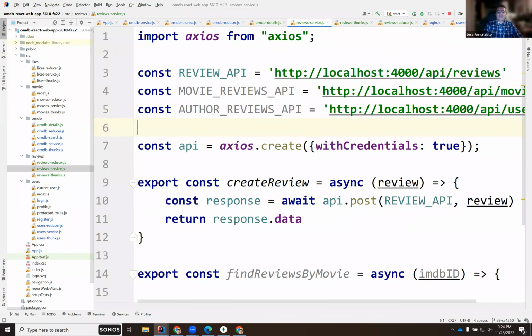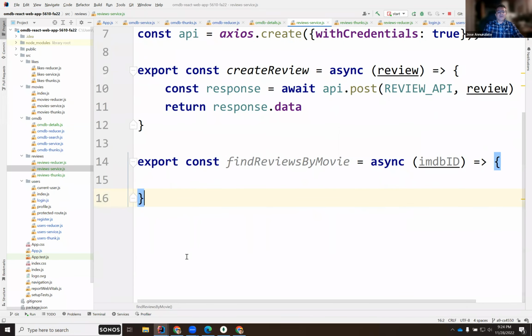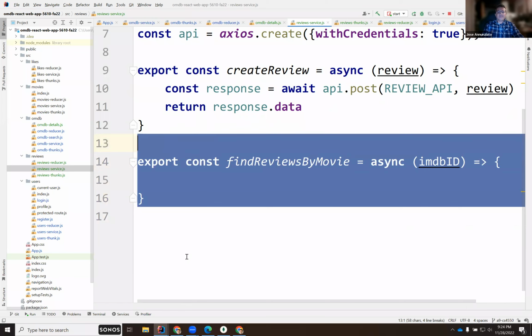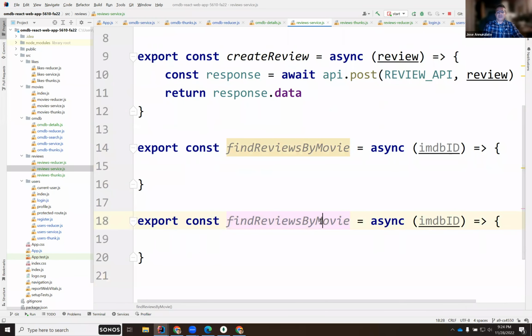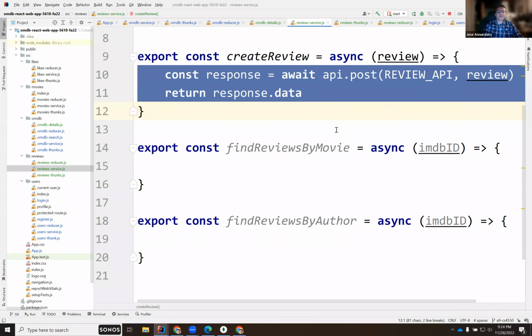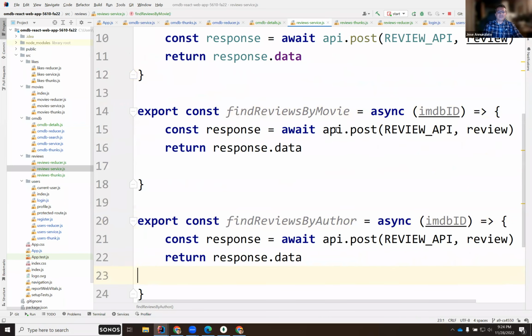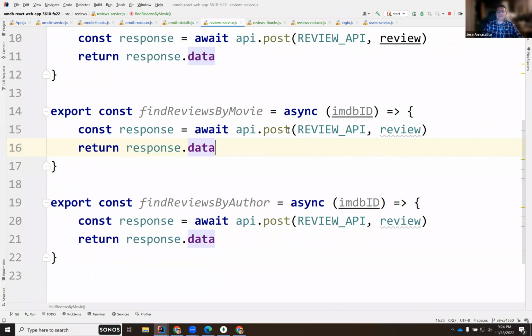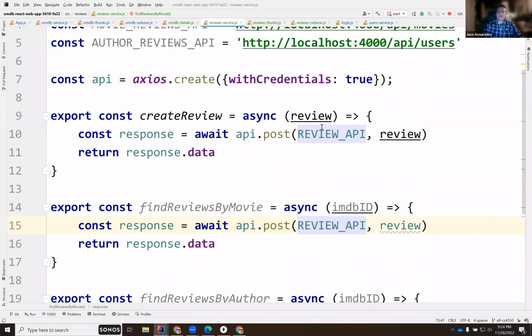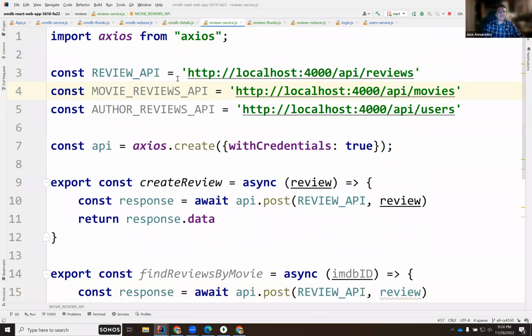So for finding, there'll be two of these. Find by movie, and this is by author. They're both going to look similar to this, so I'm going to paste them here. They look similar, but not quite. So this one is going to go out to what API? It's going to go out to this one, so I'm going to copy that.